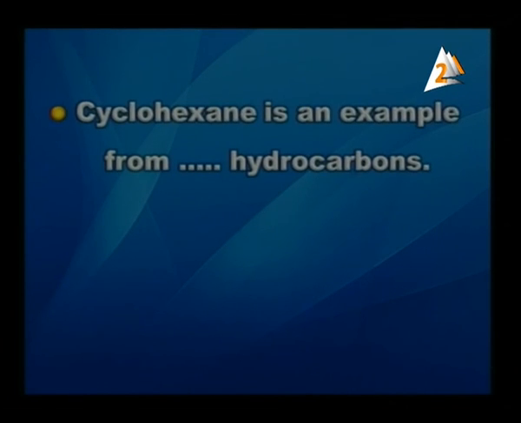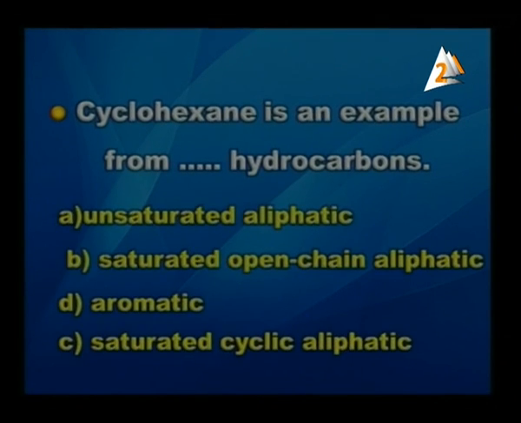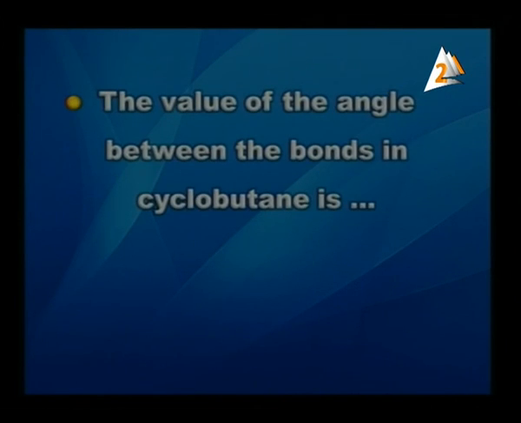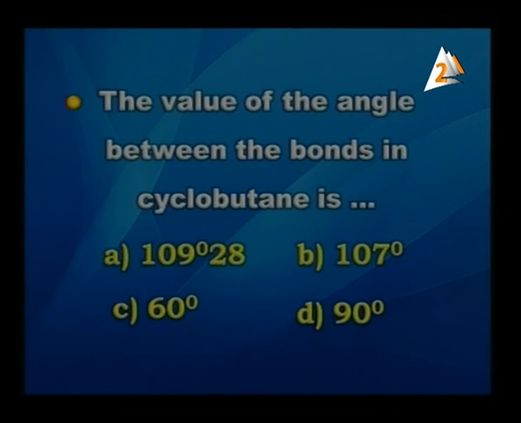Next point, cyclohexane is an example of what kind of hydrocarbon? Is it unsaturated aliphatic, or saturated open chain aliphatic, or aromatic, or saturated cyclic aliphatic? If you think about it, yes, it will be saturated cyclic aliphatic. The value of the angle between the bonds in cyclobutane is what? Is it 109 degrees 28 minutes, or 107 degrees, or 60 degrees, or 90 degrees? If you think about it, yes, it will be 90 degrees.